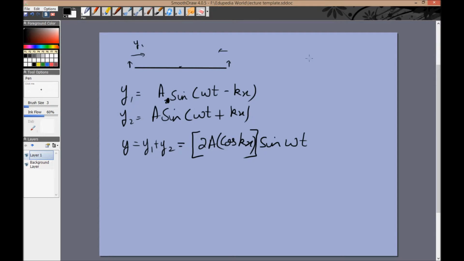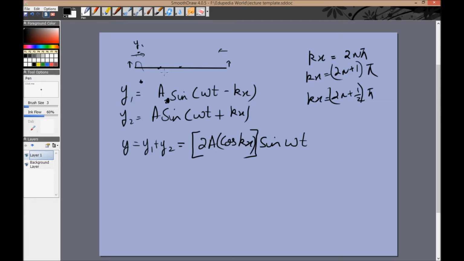So whenever we have kx equal to 2n pi, then we'll have the amplitude to be 2a. That is the maximum amplitude. So if this was the original amplitude a, now it will be 2a. Whenever we have kx equal to (2n plus 1) pi, in that case the amplitude will be minus 2a. So it will be the opposite direction. And whenever we have kx equal to (2n plus 1) times pi by 2, in that case cos kx will be 0 and the amplitude of the motion will be 0.